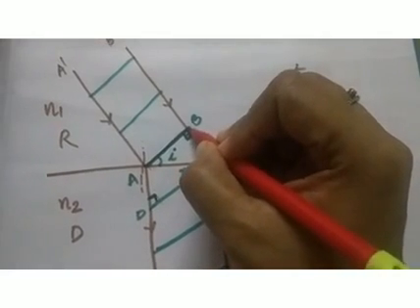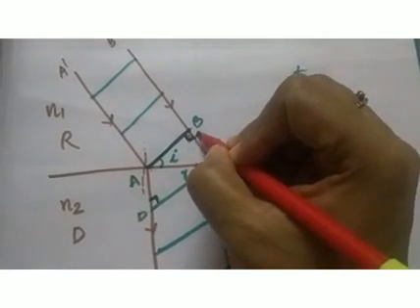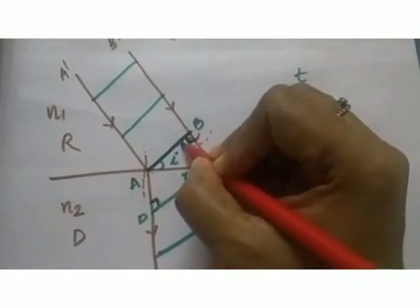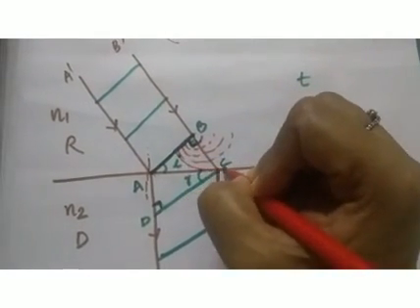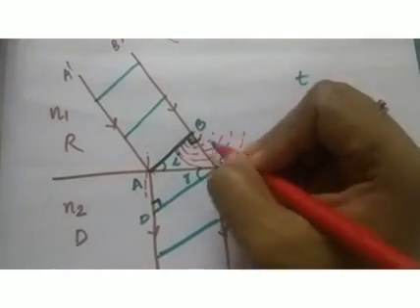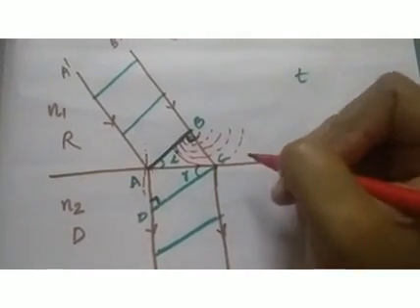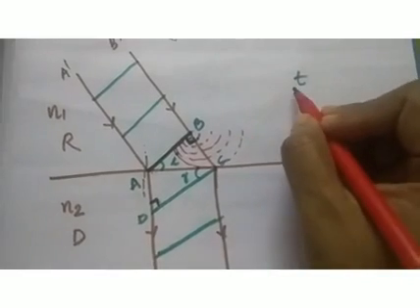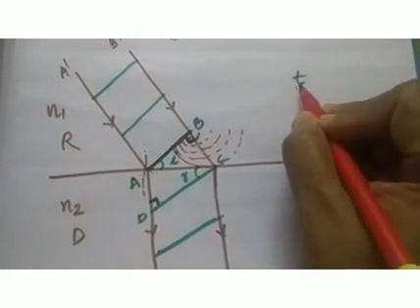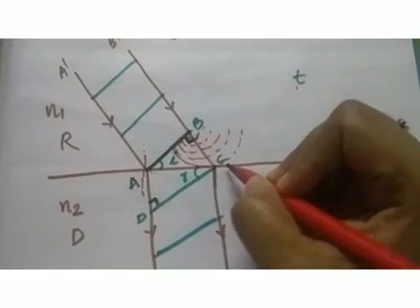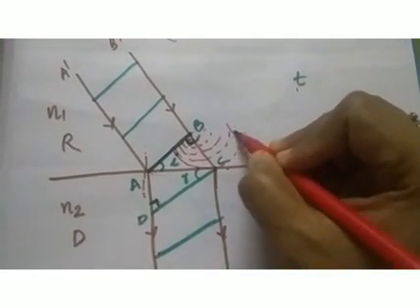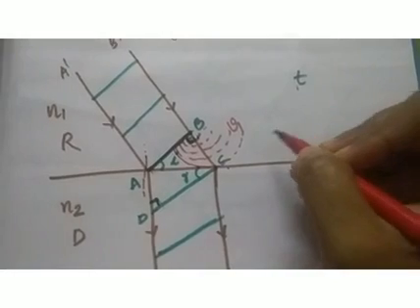This point B acts as a source of secondary wavelets like this, and the secondary wavelets reach the point C within a specified time t, with a velocity of v1.